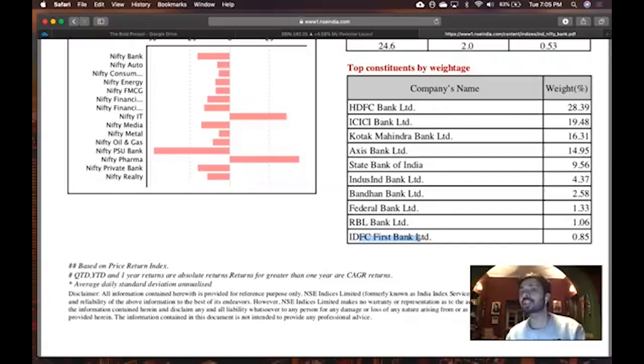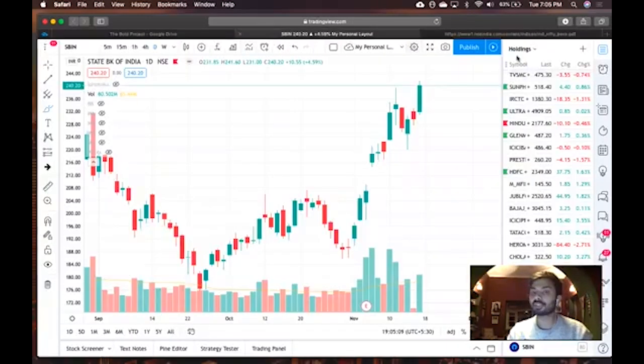But that is not the case if your company has some news or some fundamental catalyst, which will be discussed later. Because if you have some news, then you as a company will be reacting to that news. I hope this entire concept of Nifty, Nifty Bank, and the indices is clear. There are many other indices as well.